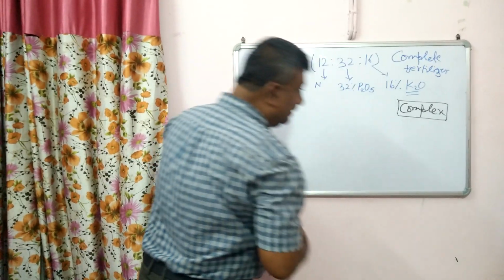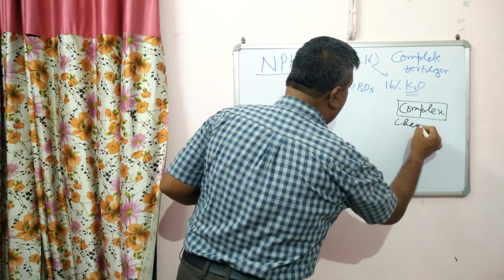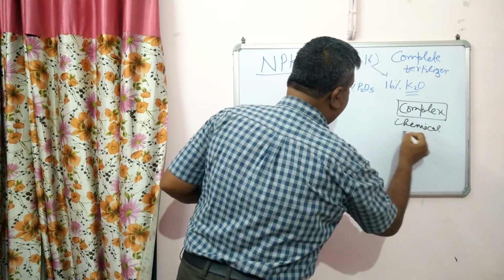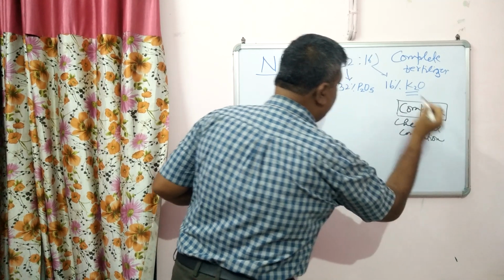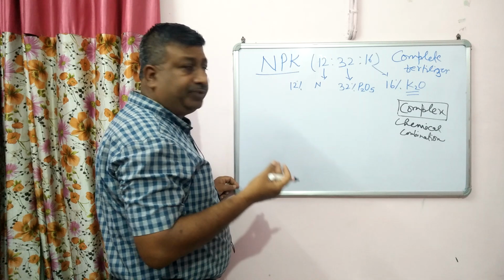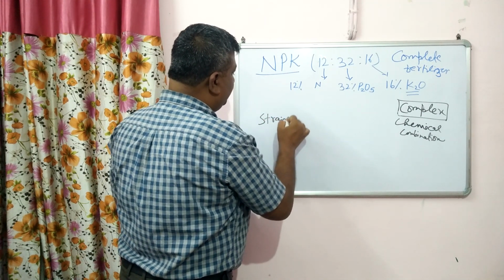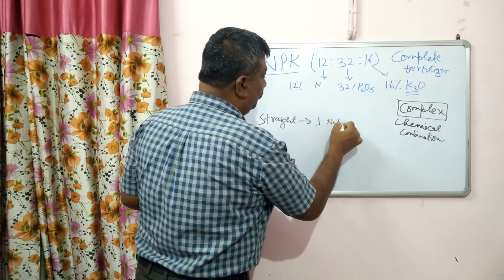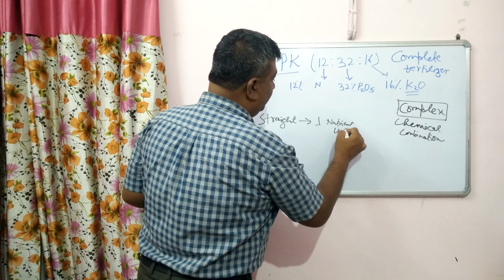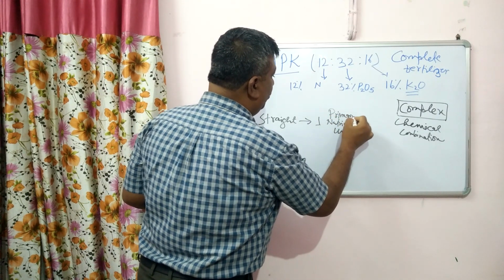So this is the complex fertilizer. In complex fertilizer, please remember that the nutrients are in chemical combination form. And a straight fertilizer provides only one nutrient, for example urea, one primary nutrient.